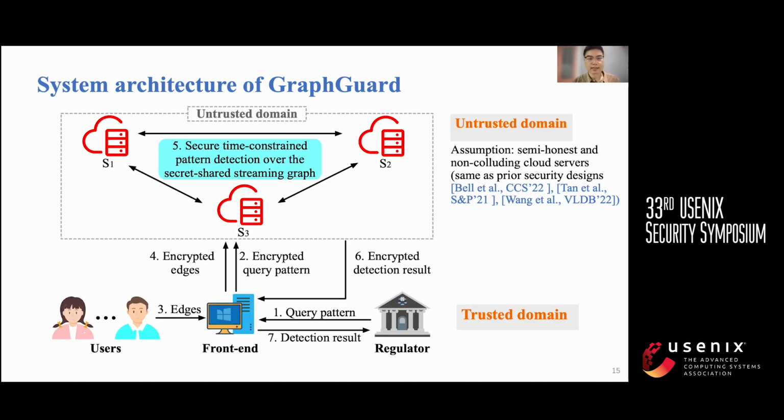This is the system architecture of GraphGuard. The regulator wants to leverage the power of cloud computing to manage the streaming graph and alert when the specified patterns occur in the streaming graph. GraphGuard adopts a distributed trust architecture where the power of the cloud is split into three servers. In addition, GraphGuard considers a semi-honest and non-colluding threat model.